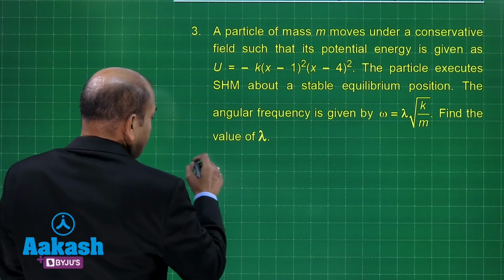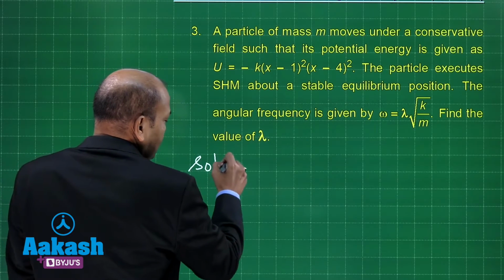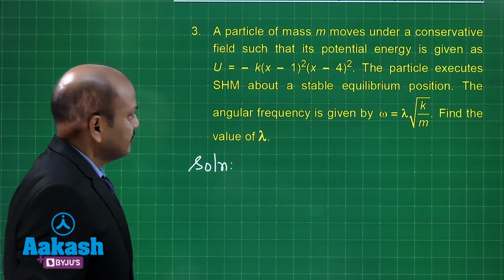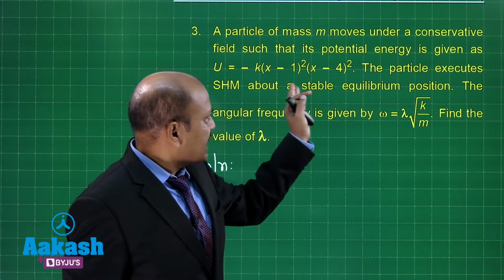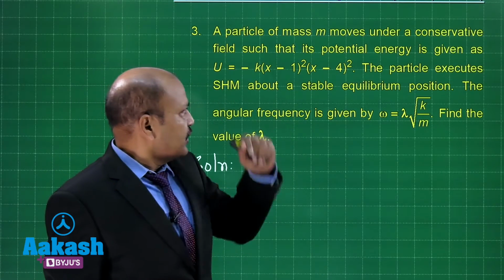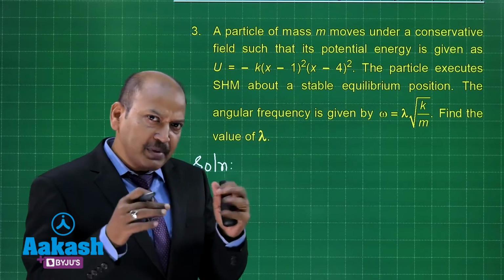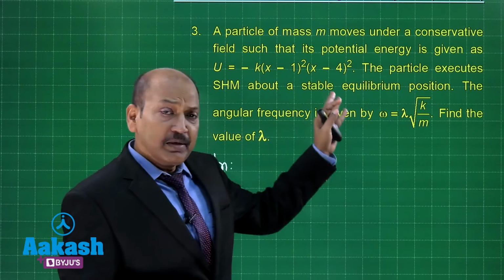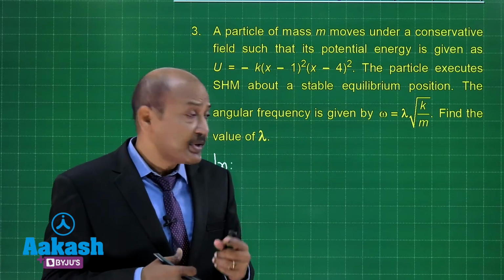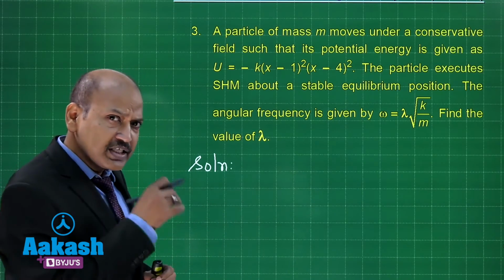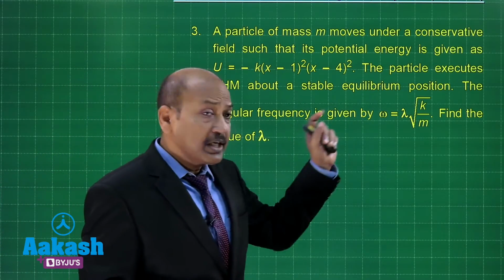and first of all we look at the conditions given. We see that u is not a very simple expression. So, there will be many positions of equilibrium, but naturally the oscillation will happen about the stable equilibrium position.